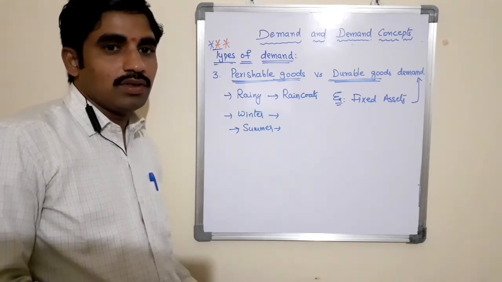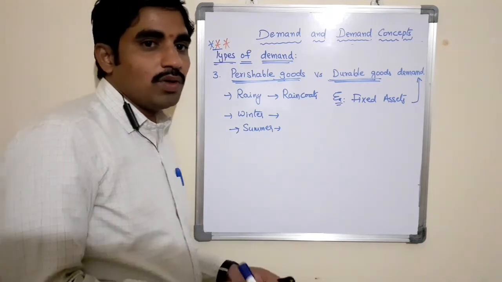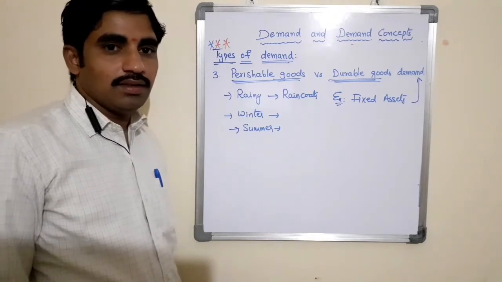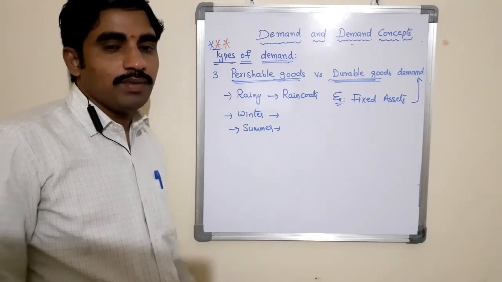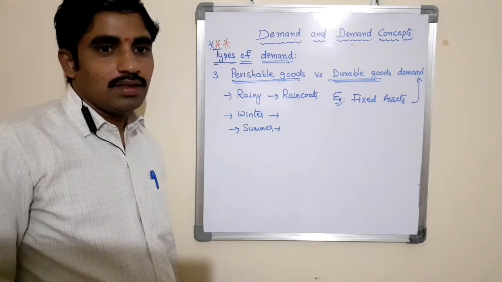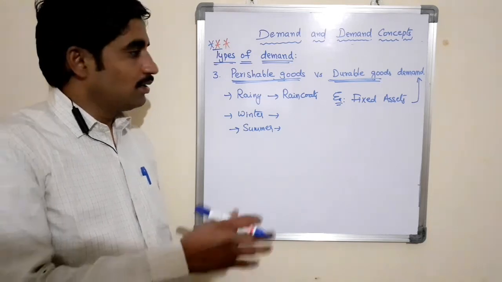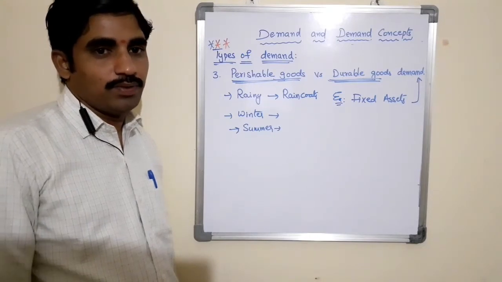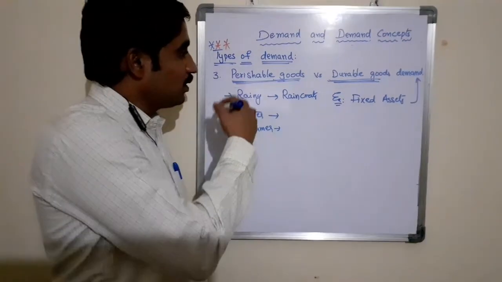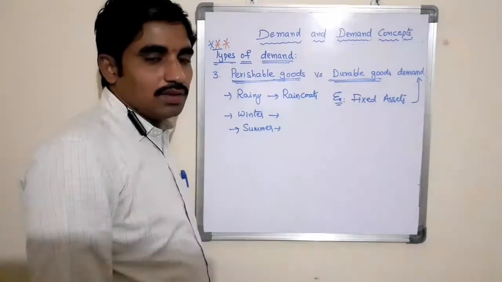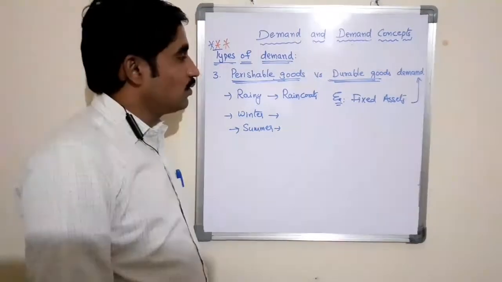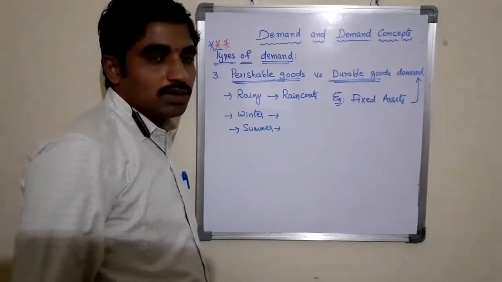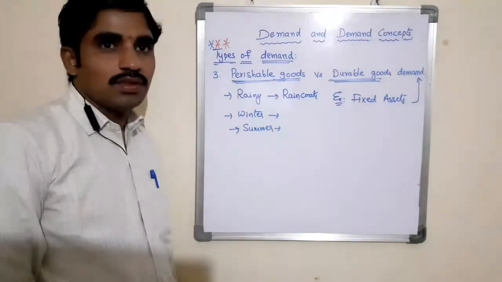Before December or January 2020, there was not much demand for masks. Because of COVID-19, there is now more demand for masks, till we get the vaccine, till the pandemic situation is overcome by the governments or the people. So these are all called perishable goods, and the demand for these goods is known as perishable goods demand, and the demand for durable goods is known as durable goods demand.